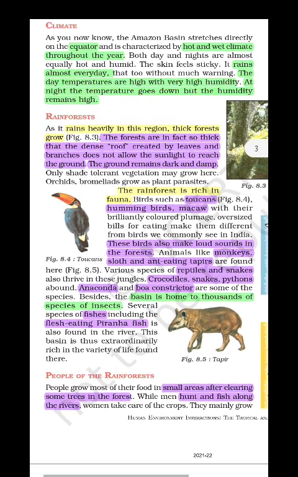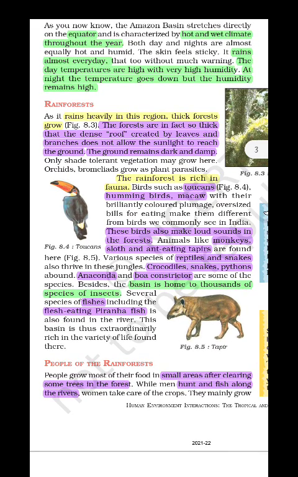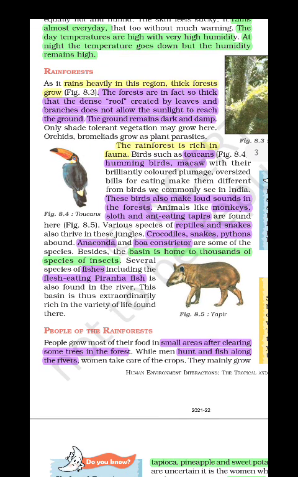Among the animals, you can see monkeys, sloths, as well as anteaters. Just search for these types of animals on Google, and you can see the pictures. Various types of reptiles and snakes are also found in that region. The anaconda is also found in the Amazon basin. Then you can see crocodiles, snakes, pythons, and also some kinds of insects like the tarantula.